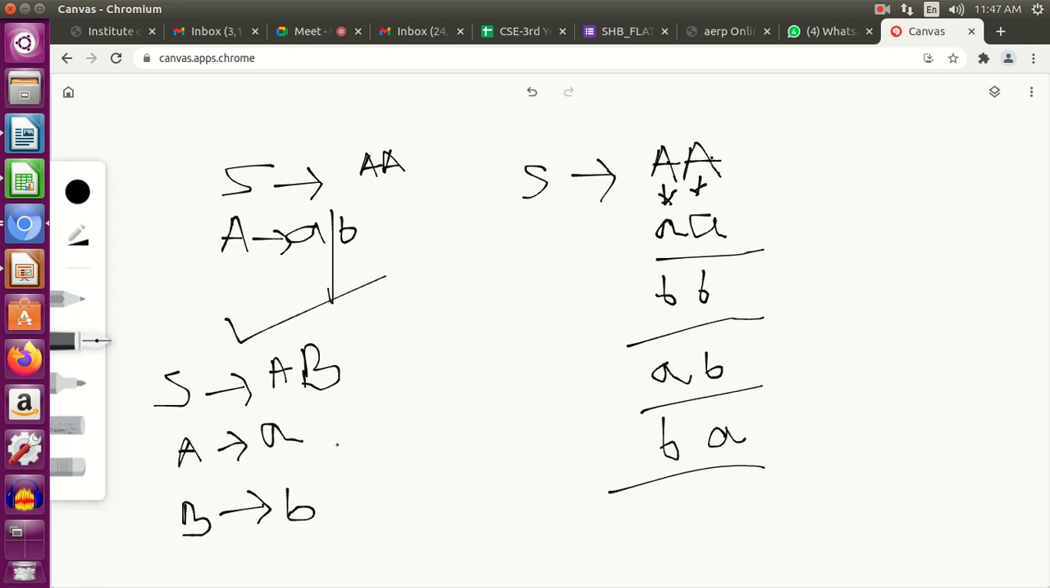This is not wrong. Let me tell you, this is correct. But my motive will always be to construct a grammar in a more efficient way using a lesser number of variables. Okay?